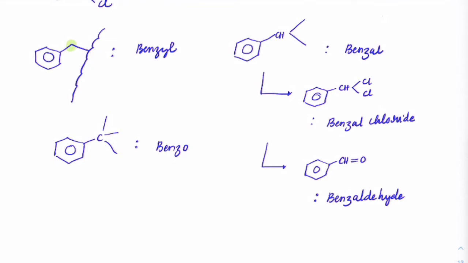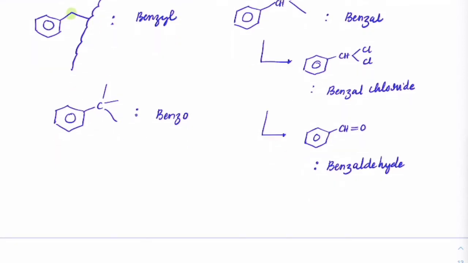So you can see al is coming here, al is coming here. So when you have poly divalent connections with the main chain or with the functional groups, then we use the terminology as al. So this will become benzal chloride or benzaldehyde. Suppose if you have three connections here, so which is the case like this. If we have benzene connected with Cl thrice.